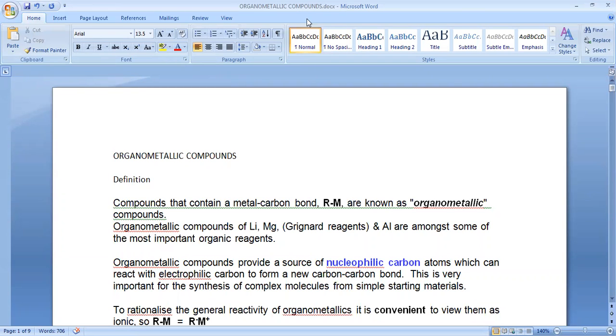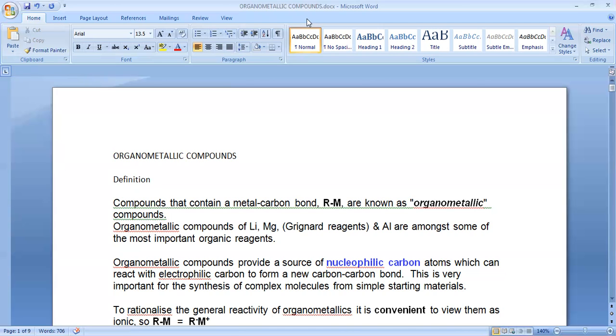Particularly that organic species may be an alkyl part or aryl part or cycloalkyl part, whatever it may be. So the compound in which a metal-carbon bond is formed, more like R-M. R means alkyl part. Here I have shown R as alkyl, and it may be an aryl part or a cyclic compound, whatever it may be. Such compounds are known as organometallic compounds.